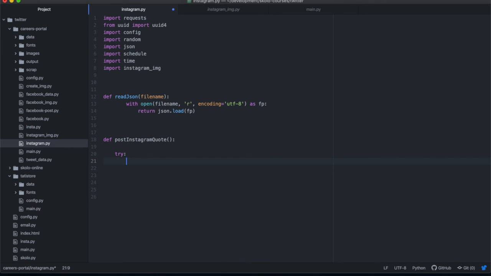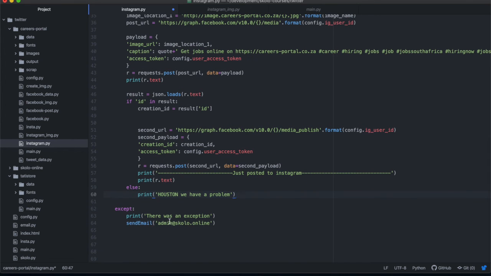So you would have try, except, and then you would print something like, there was an exception, but obviously that's not going to help you. Maybe you would say send_email, and you put your email address, admin at skolo.online. You try to do that, and if there's a problem, send me an email.